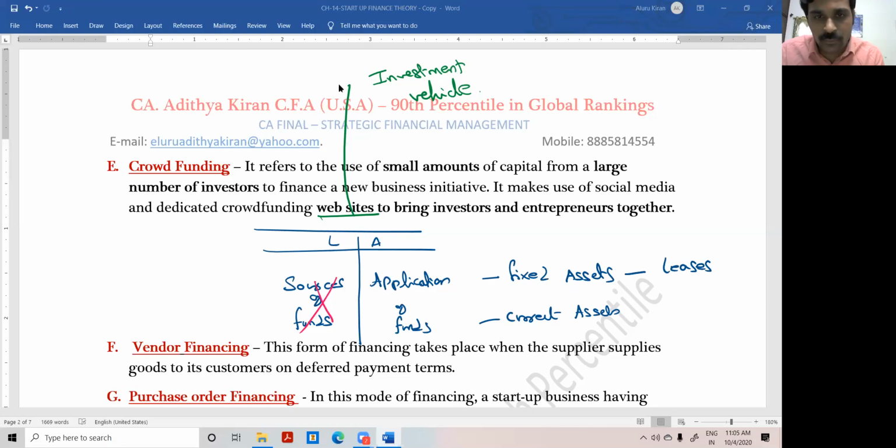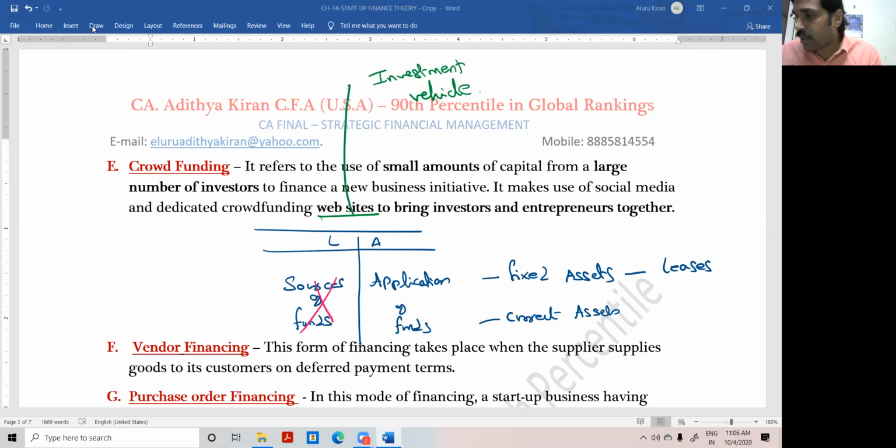Emma, do you agree or not? I want fixed assets, that's it. I want a machinery. Rather than purchasing the machinery, I can very well take the machinery on lease basis. Am I correct or not? Yes or no? Right, that is the point. Fixed asset I can take on lease.